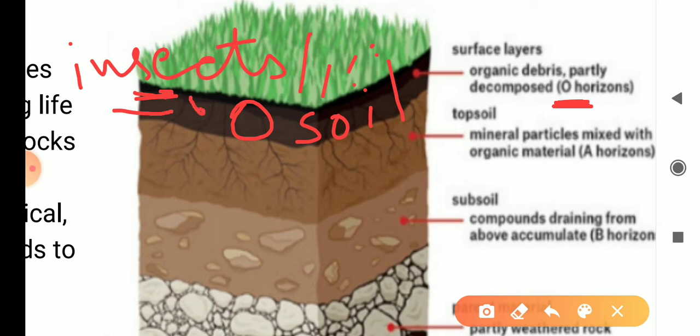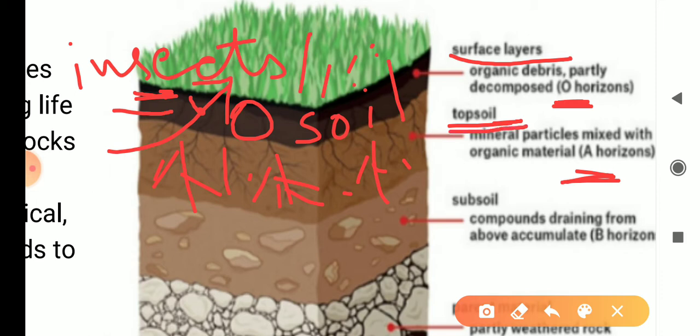Then the second one is the A horizon. This A horizon has only roots of the plants. We can see here a large number of roots are present, and these roots absorb minerals and water for the use of the plants. So this is the A horizon. It is also called topsoil. The first one is the surface layer, the second one is topsoil. Then the third one is subsoil, which is also called the B horizon.